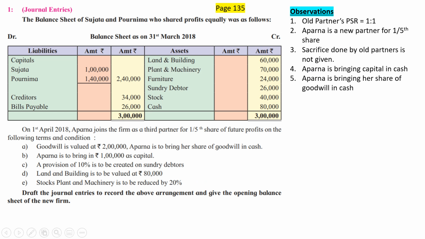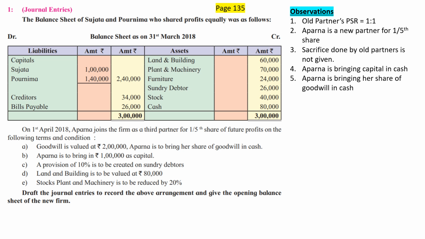is adjustment number E. Stock and plant and machinery is to be reduced. Two assets are going to go down. Assets are getting reduced, that means it's a loss. Loss should be transferred to P&L account debit side, but it is a loss happening at the time of a special event called admission of a partner. So this loss will not be transferred to P&L account, but it will be transferred to a special account called revaluation account or P&L adjustment account.